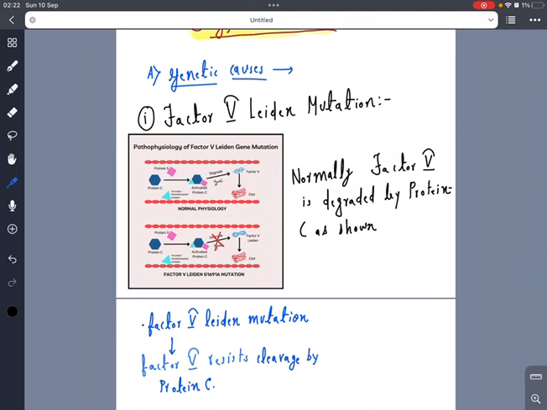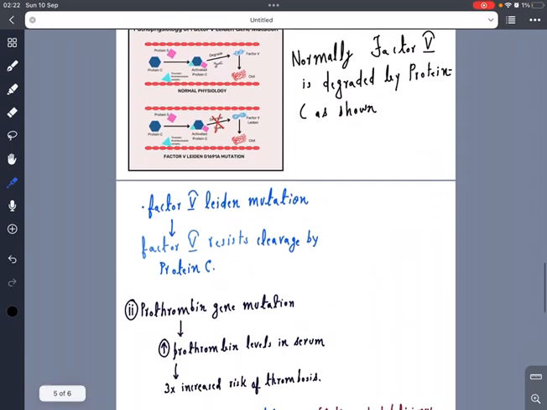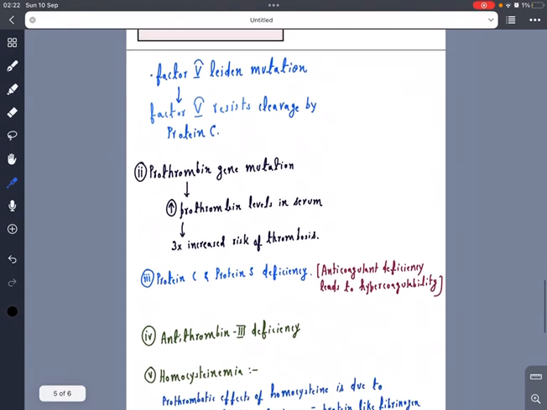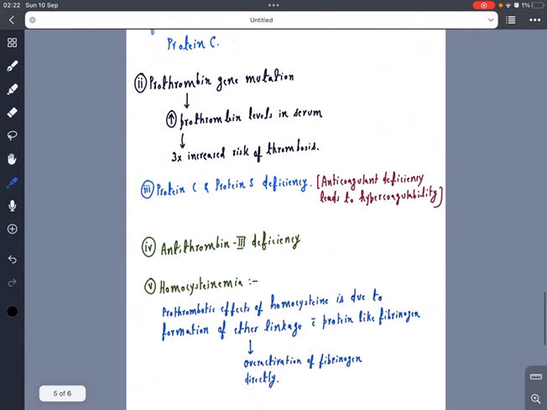The factor 5 that is present in the clot is normally degraded by the protein C that is present in the blood, but in the factor 5 Leiden mutation, the factor 5 resists the cleavage by the protein C. It will persist in the clot. It will result in the formation of a thrombus and result in the hypercoagulability of the blood. Prothrombin gene mutation increases prothrombin levels in the serum, which will increase the risk of thrombosis by 3 times.